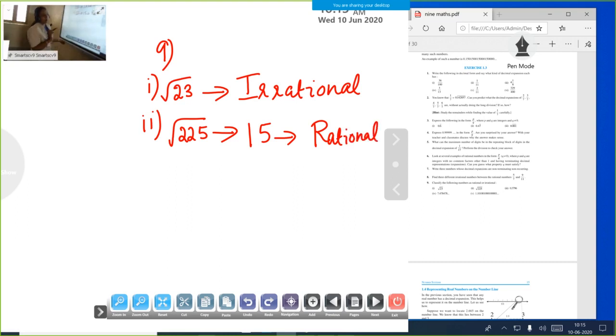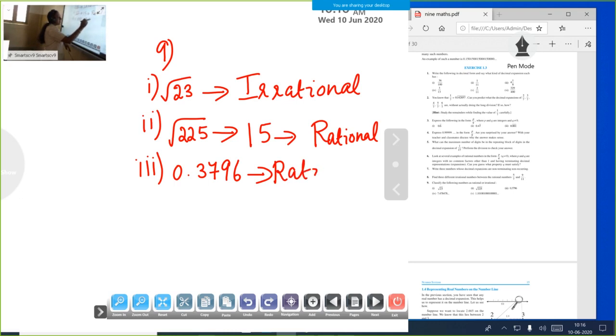Next one, your third one, 0.3796. Is it rational or irrational? It is one terminating number. We know that all terminating numbers are rational. So what is our answer? Rational.